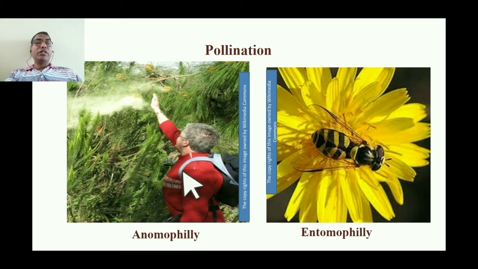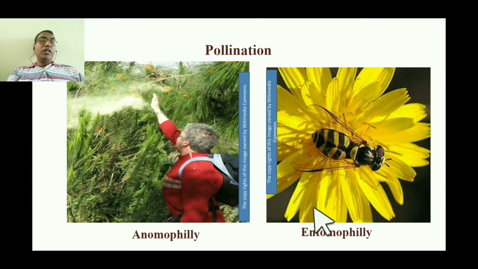You can see here a person standing just beneath the pinus tree, tapping the twig, and when he taps the twig, you can see a cloud of pollen grains liberated outside. A number of pollen grains are liberated from the male cone. So this is a phenomenon found in the gymnosperms.